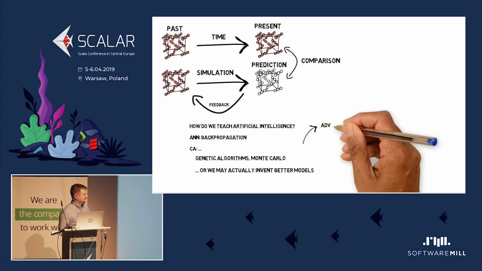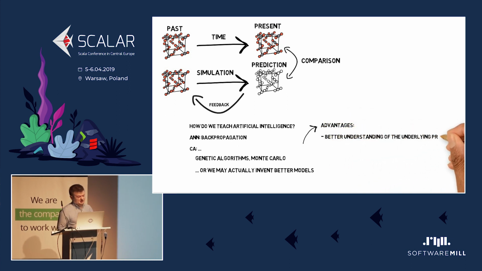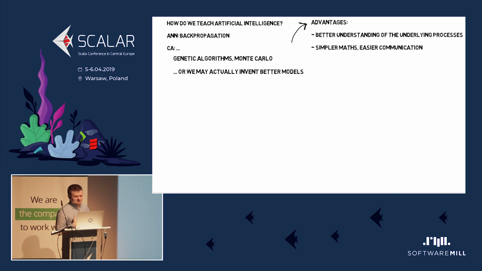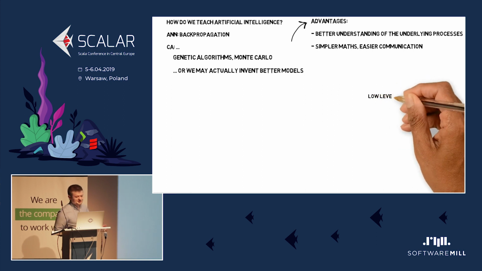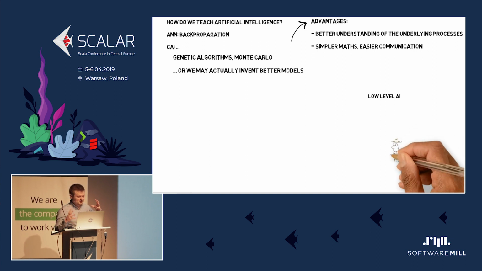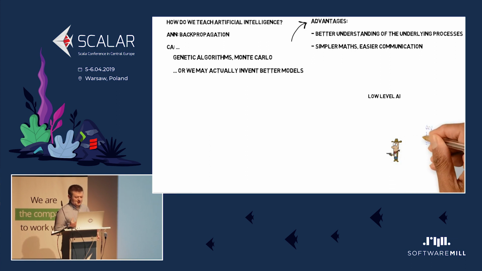That means that actual humans have to sit down and talk. And the advantage of that approach, even though it's a bit of a bummer, is that we understand the underlying processes better. The maths are simpler, the communication is easier because we talk about something that is two-dimensional, and it's easier for us to be intuitive about it. This approach also lets us use cellular automata where neural networks would not work, for example in robotics or in video games like here.